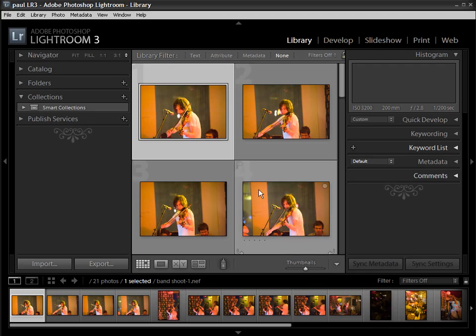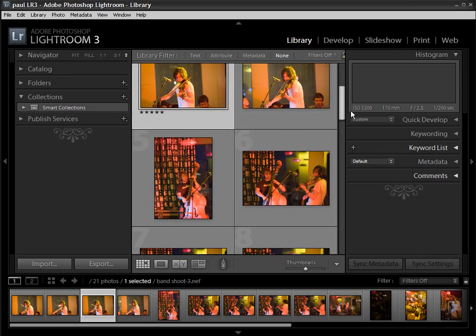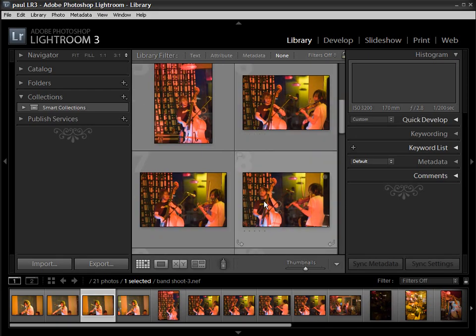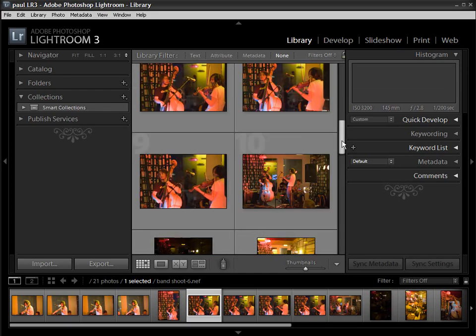So I quite like this image down here, so I'm going to give that a rating of 5 stars by simply pressing 5 on the keyboard. I'm going to go a bit further down. We've got 3 very similar images here. Quite like the composition of that one, so again I'm going to hit 5 on the keyboard. That star rates that one 5.